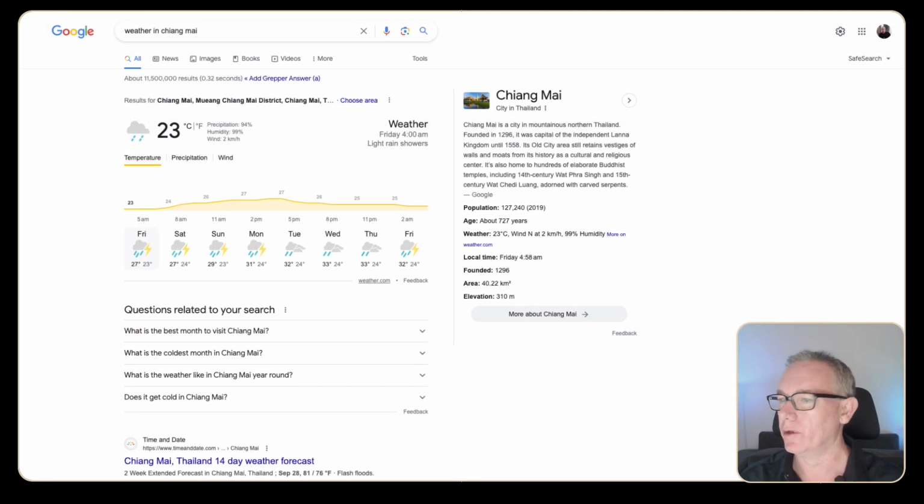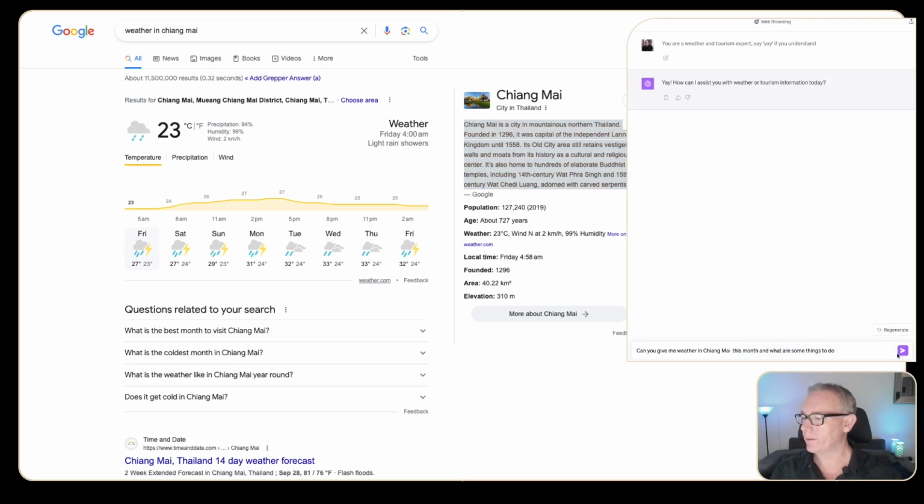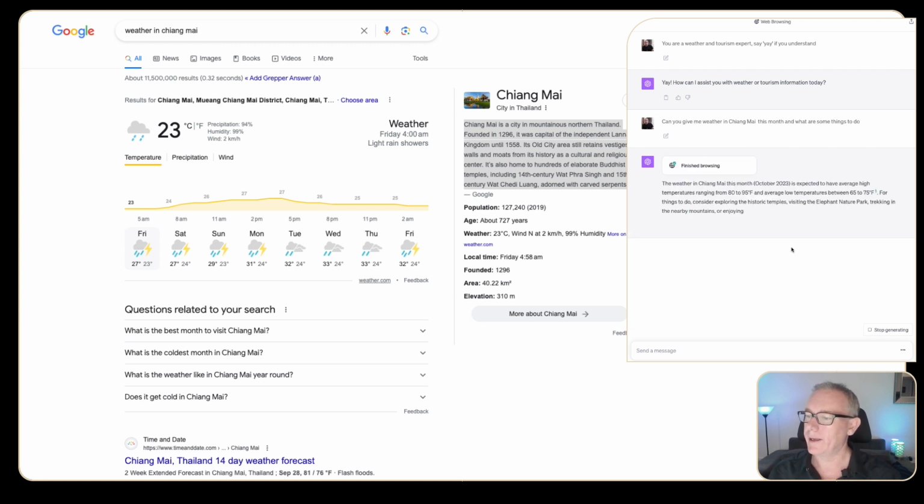And if we go and have a look at Google, we've got weather in Chiang Mai. It looks like it's 23 degrees and rainy at the moment. And we've got a little bit of information here. We'll head back to our prompt, press go. It's browsing for information. It's looking up the weather on October the 20-something. It's getting information from Weather tab. And here we go, October 23.